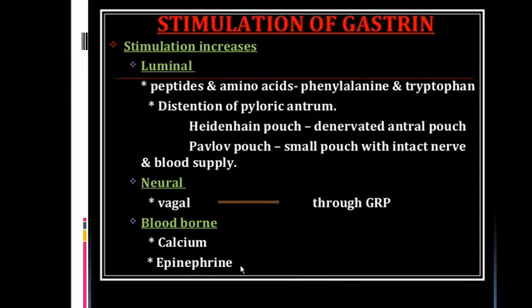Okay, I know gastric juice analysis. So what is the difference between the hidden hand pouch and the Pavlov's pouch? And if calcium and epinephrine are also present, the stimulation of the gastrin increases.